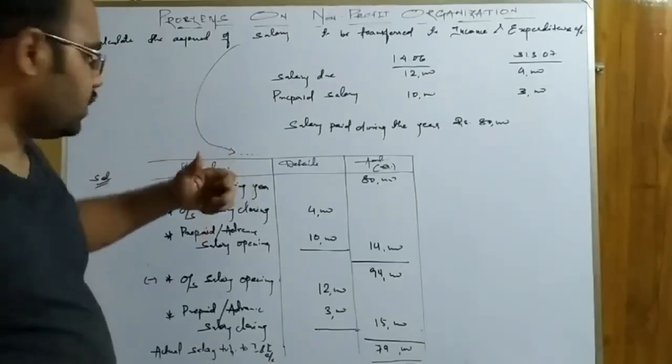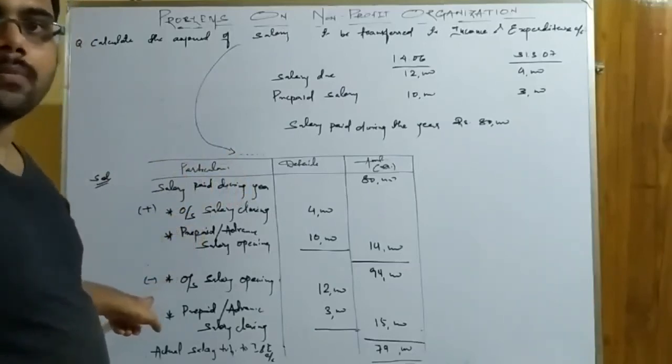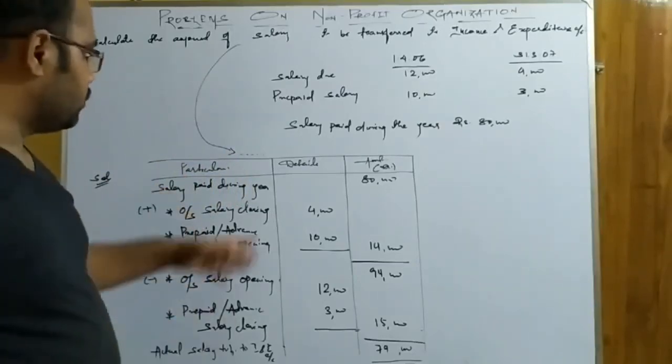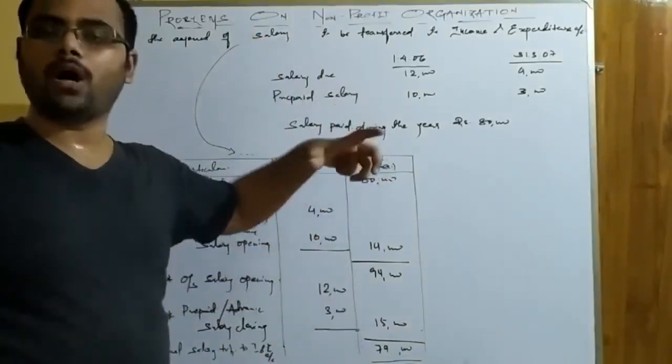Related to current year, added. That may be advance or due. Not related to current year, subtracted. That may again be advance or due. So this is the answer that you have got. Try it again after watching the video. If you have any doubt, you can ask me.